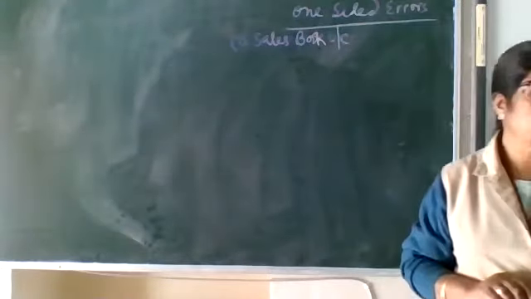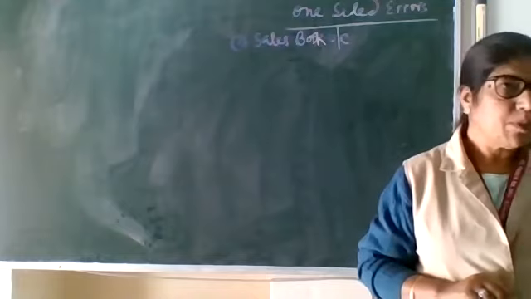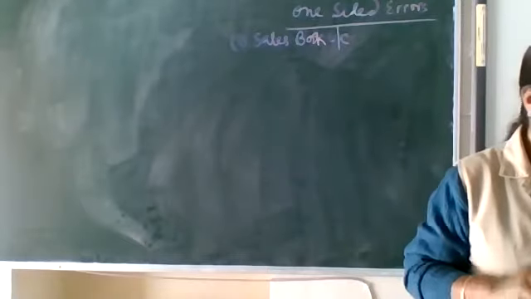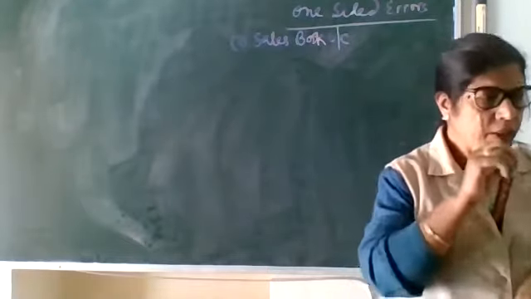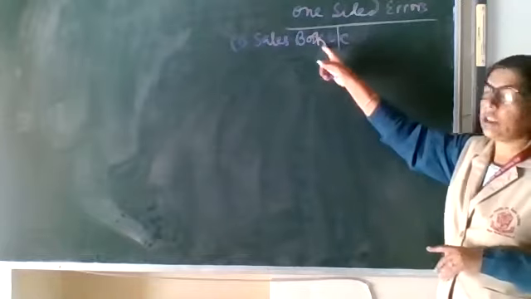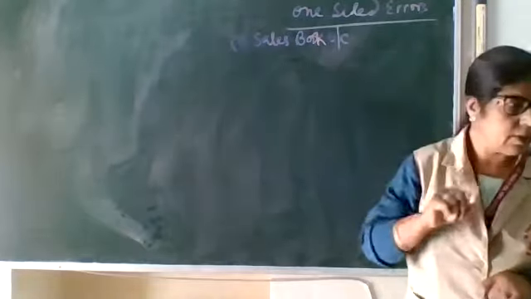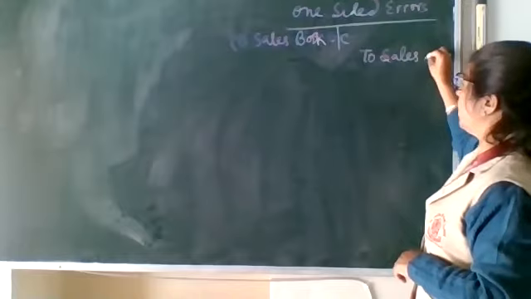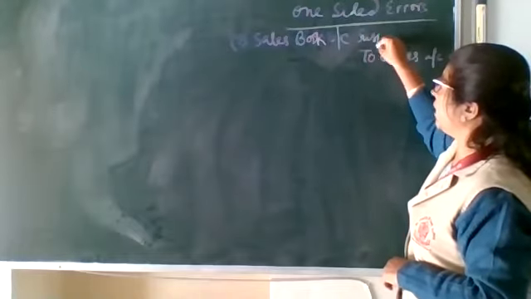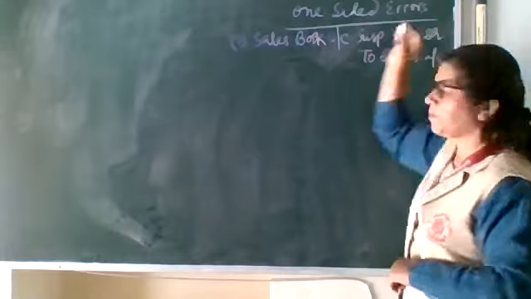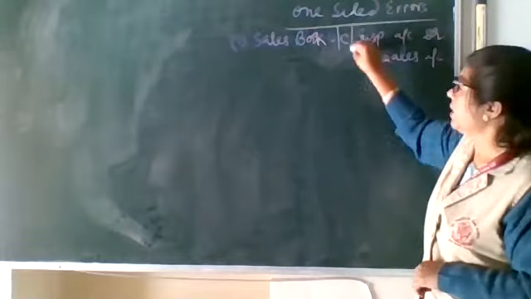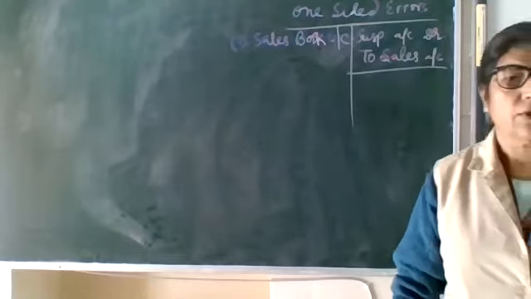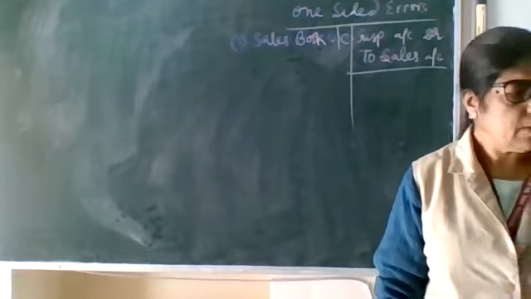Like the actual total of the sales book is 1 lakh rupees, but by mistake the accountant made it 10,000 rupees. So there will be undercast by 90,000. As you know, sales is always credited, and here that is undercast. So you will write in this way: in debit, suspense account debit to sales account, because as we know sales will be credited.